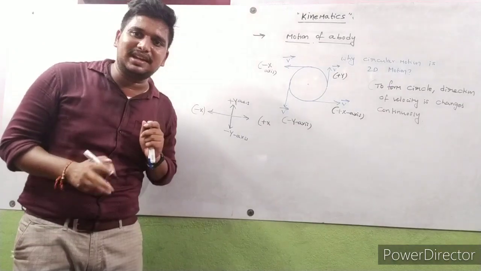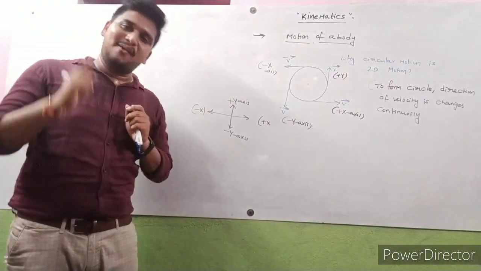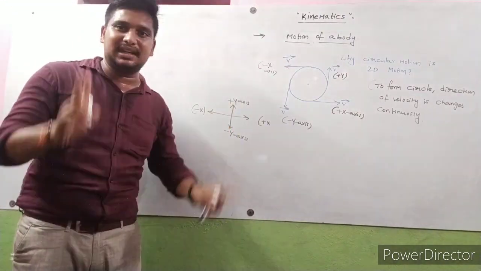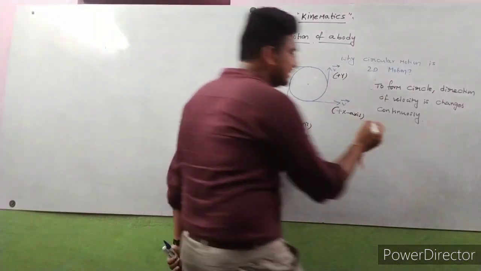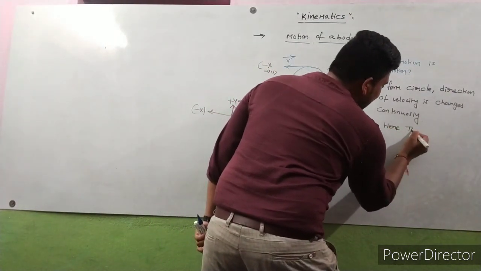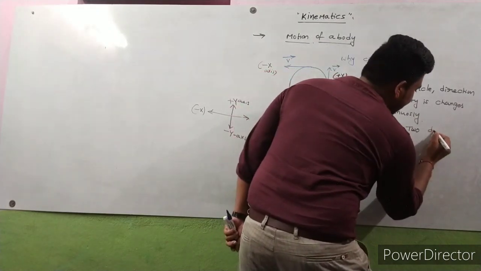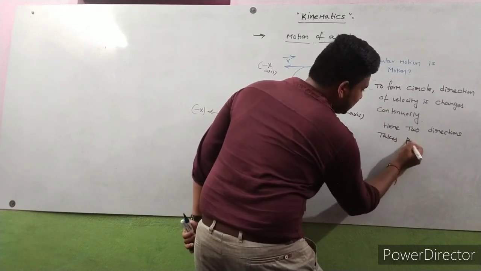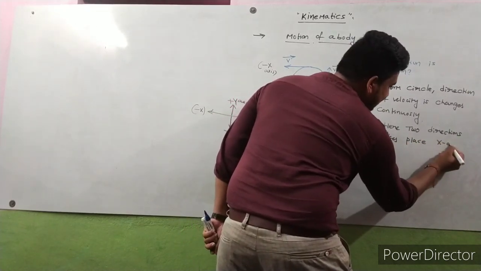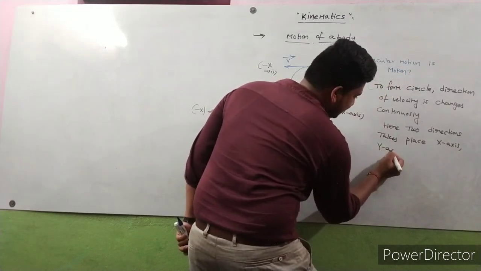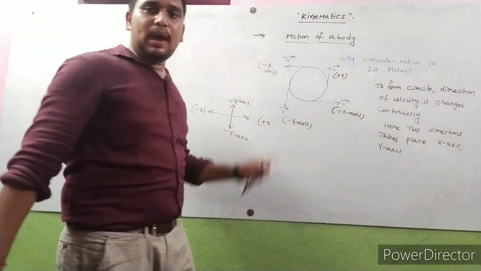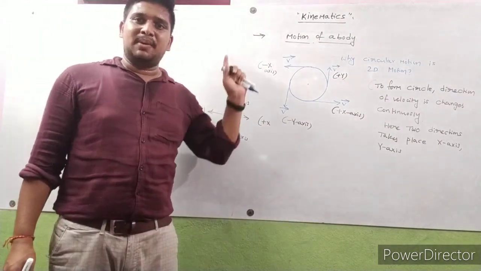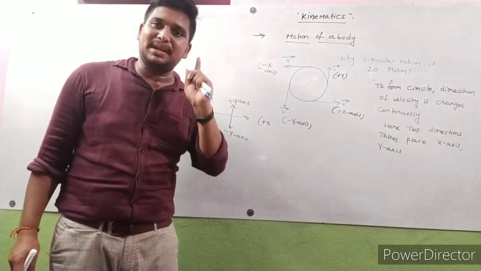How many directions are possible here? Two directions: x-axis direction and y-axis direction, whether negative or positive. Two directions take place. So circular motion is two-dimensional motion.